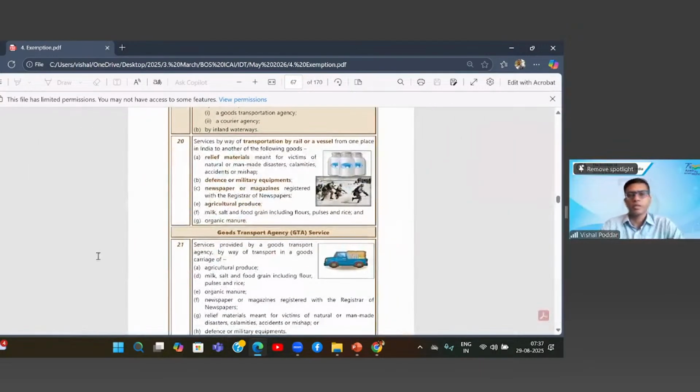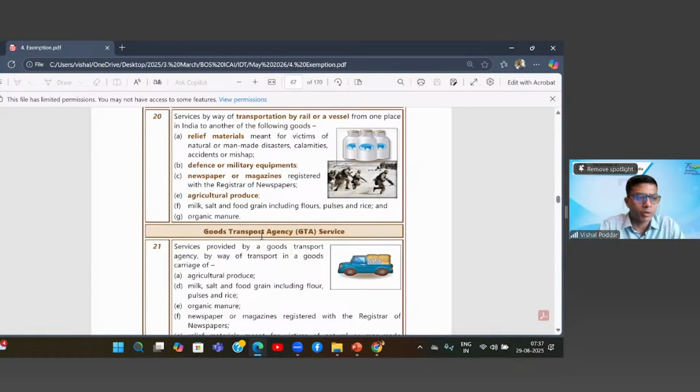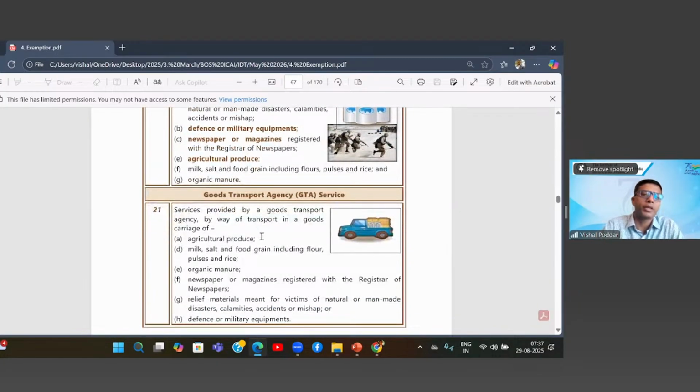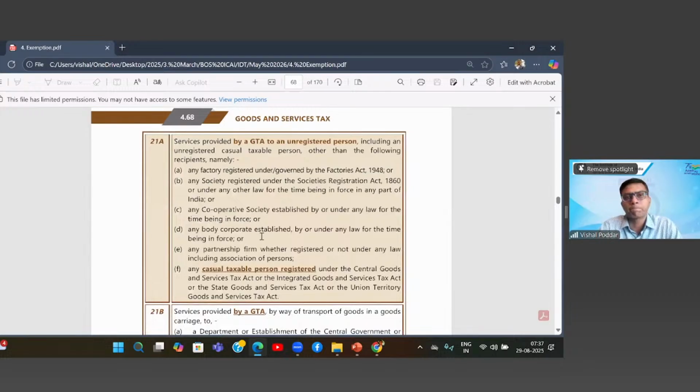Now what is this? These lists are amended. So what was covered earlier in some clauses, those have been deleted. That is, they have been now made taxable. Hence, you'll find the difference in the numbering, but line item wise, both have the same number of line items and it is exactly the same. Correct? Yes, sir. Only the C is not there.